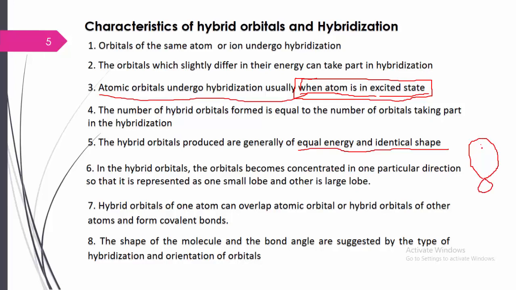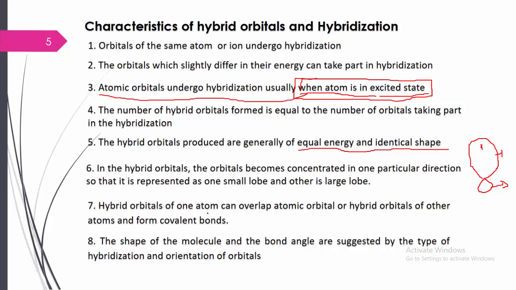Here in the atomic orbital the electron will be there. One is the small lobe and one is the bigger lobe. Likewise, this is a small lobe and this is a bigger lobe. Why is it possible? Because of concentration in a particular direction. Hybrid orbitals are concentrated in one direction for maximum overlapping. For that, the equally distributed atomic orbitals are concentrated in one direction, with the formation of one small lobe and one large lobe.